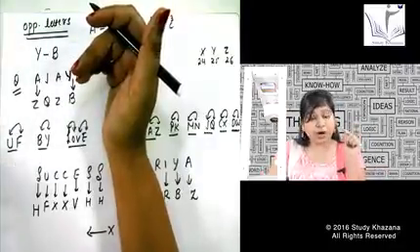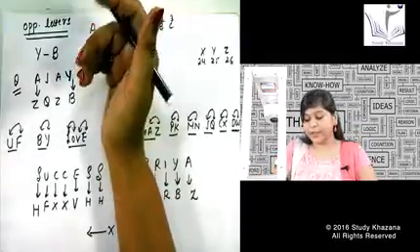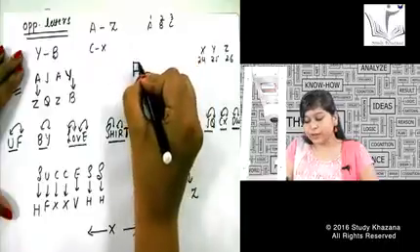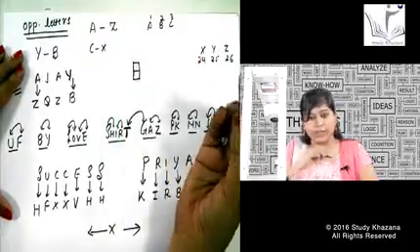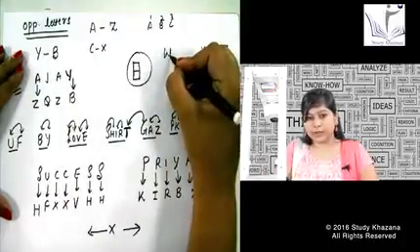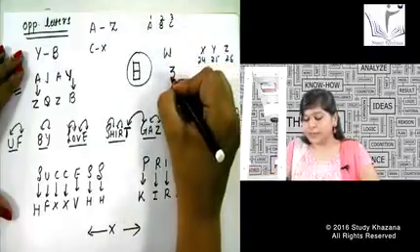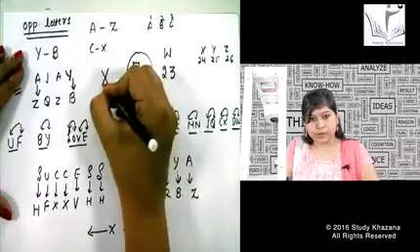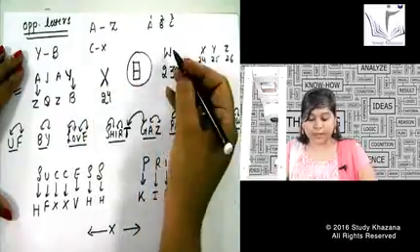How do I make you understand H? I repeat it: by writing H, joining the above 2 lines and joining the below 2 lines, this makes the number 8. So H is 8. W I have written like this; if you write it like this, it is 3, and we obviously know it is at the end, so it will be 23. X is 4 parts, so it will be 4 and 24. So for W and X, no confusion.